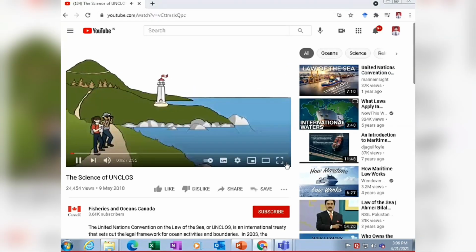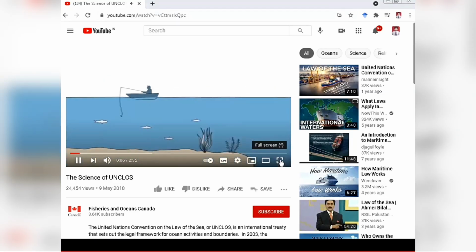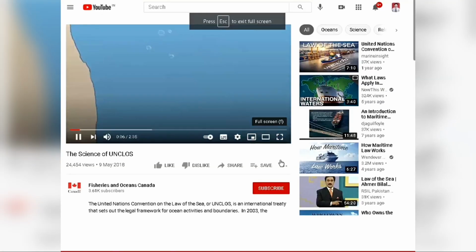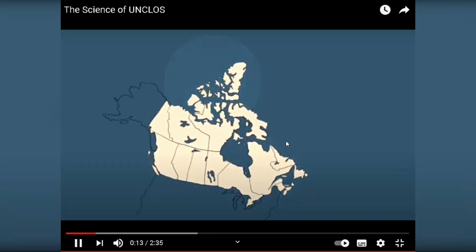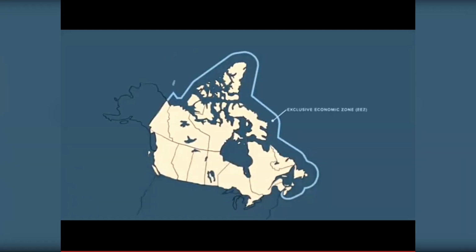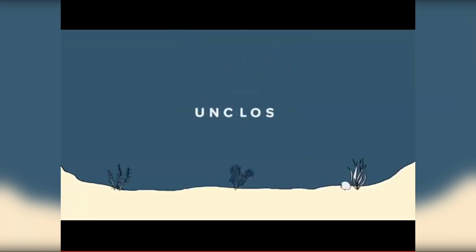Canada's continental shelf is the shallow continuation of our landmass, ending far offshore where it transitions to the deep ocean floor. In Canada's Atlantic and Arctic Oceans, the outer limit of this shelf lies beyond the 200 nautical mile exclusive economic zone, or EEZ, giving Canada an extended continental shelf. The United Nations Convention on the Law of the Sea, or UNCLOS, is an international treaty that sets out the legal framework for ocean activities and boundaries.